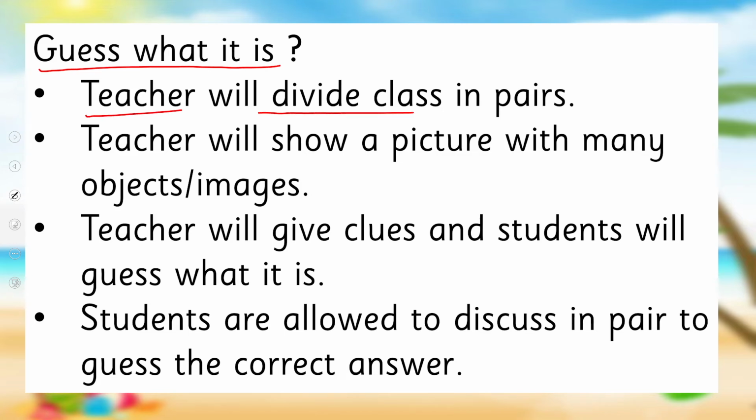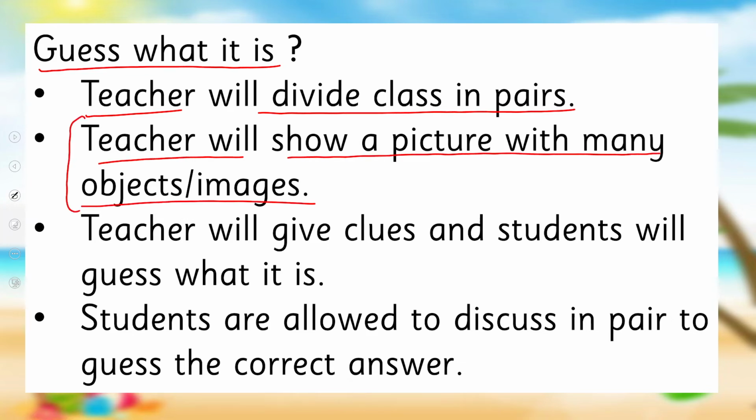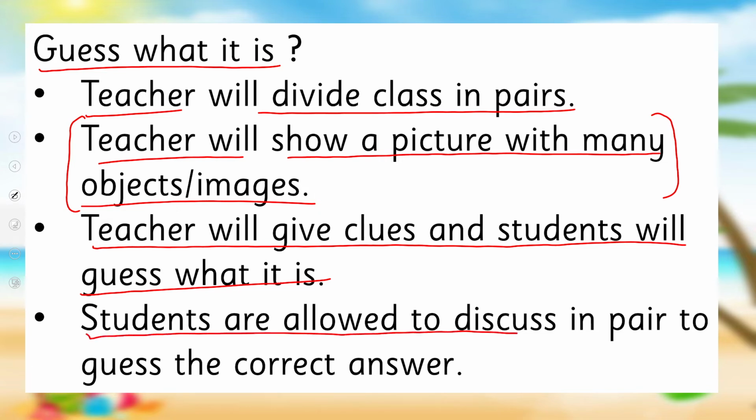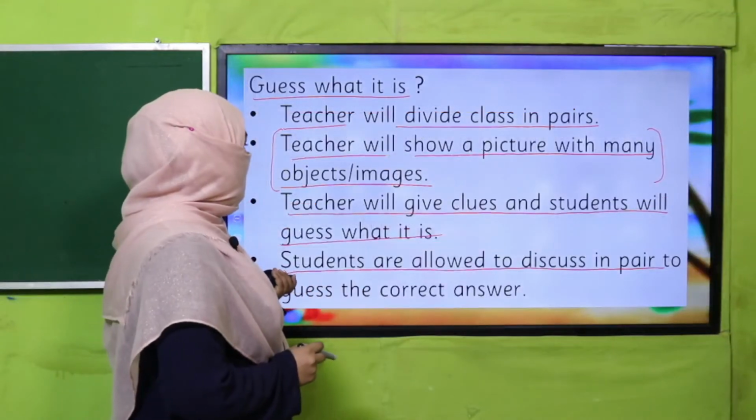Teacher will divide class in pairs and teacher will show a picture with many objects or images. Okay, teacher selects pictures which have many objects. Teacher will give clues and students will guess what it is, and before answering, students are allowed to discuss in pair what it is. Okay, your teacher is going to make it interesting.